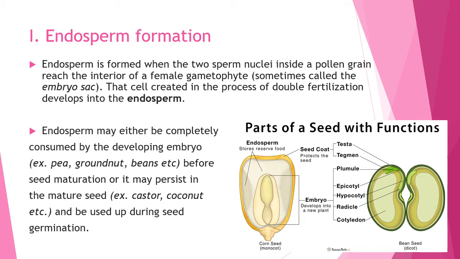The coconut water from tender coconut that you are familiar with is nothing but free nuclear endosperm, and the surrounding white kernel is the cellular endosperm. Endosperm may either be completely consumed by the developing embryo before seed maturation, or it may persist in the mature seed and be used up during seed germination.